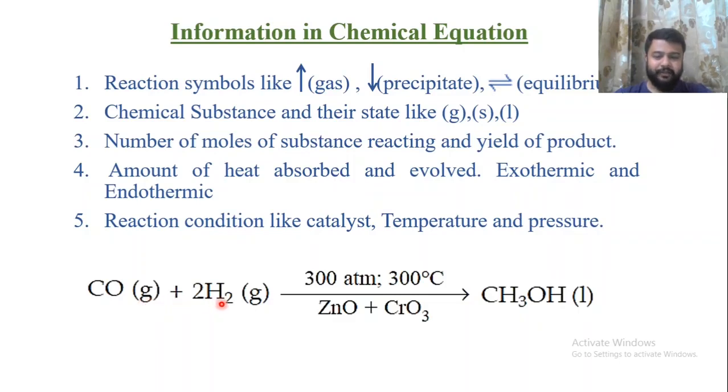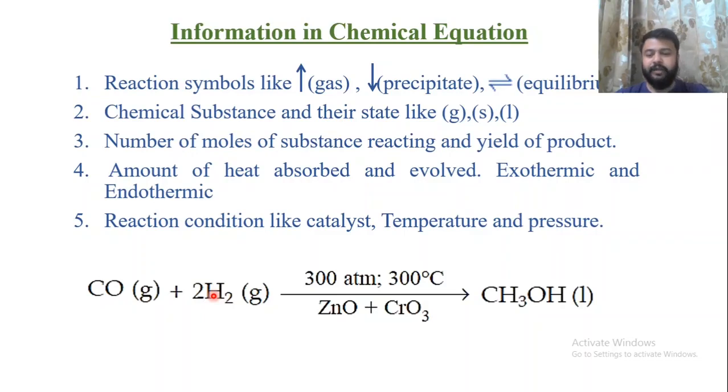Hydrogen is H2, again in gaseous state. This 2 is the stoichiometric coefficient, that is the number of moles of substance reacting. Here 1 mole of carbon monoxide and 2 moles of hydrogen react.